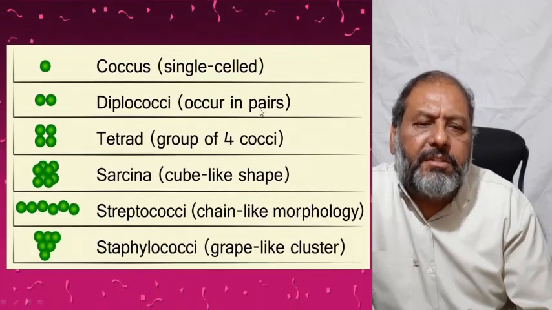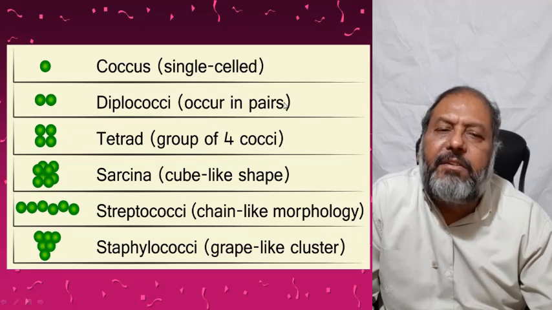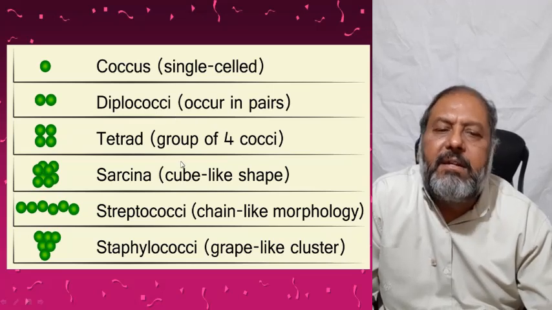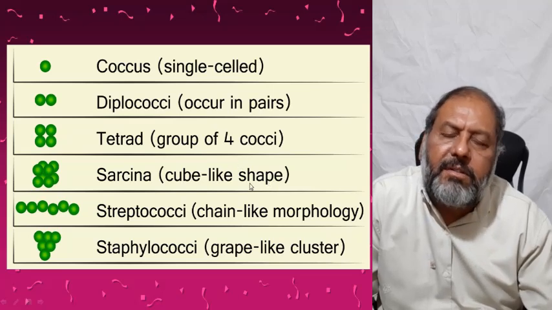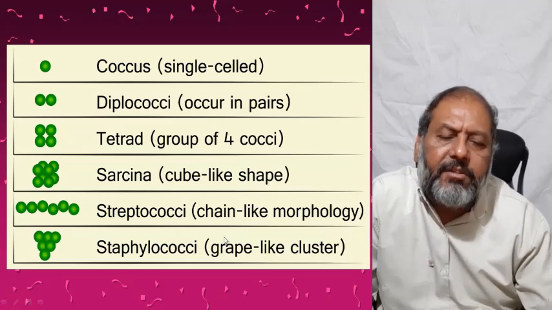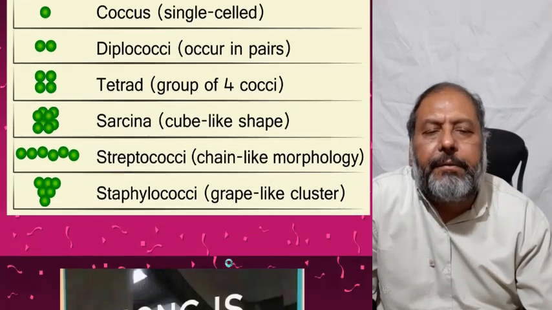So the coccus is single-celled. Diplococcus occurs in pairs. Tetrad, group of four cocci. Sarcina, cube-like shape. Streptococcus is in chains. And Staphylococcus is in the form of clusters and groups.